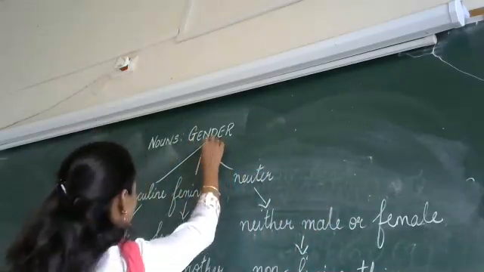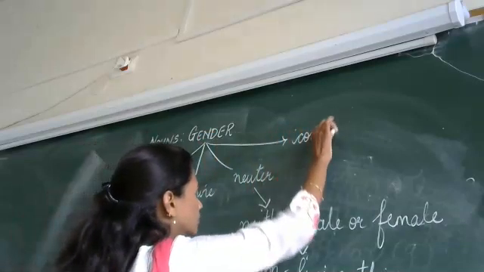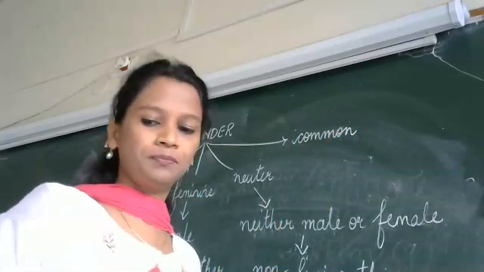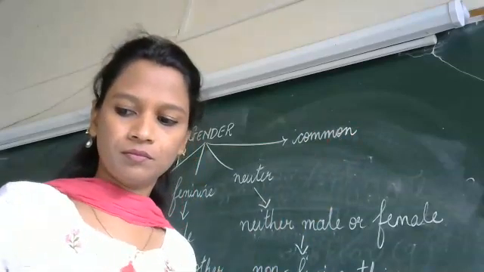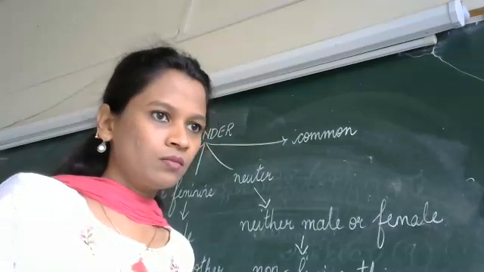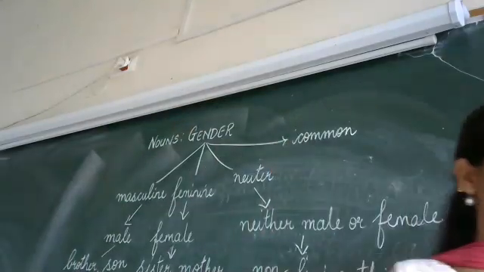The next one we have here is the common gender. What comes in a common gender? Neither or either.